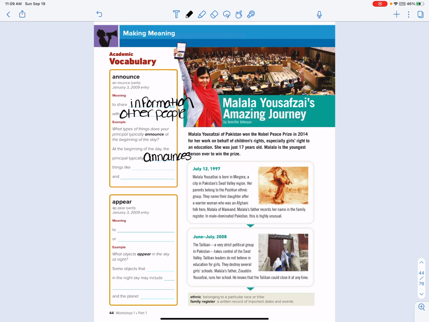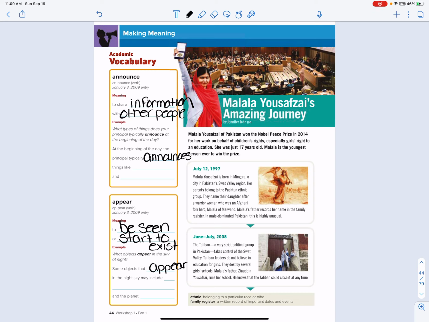We're now going to move on to appear. The meaning of appear is to be seen or start to exist. It says, what objects appear in the sky at night? Some objects that, use your vocab word, so it'd be appear, in the night sky may include blank and the planet blank. Okay, so go ahead and fill that out. If you need more time, please go ahead and pause the video.